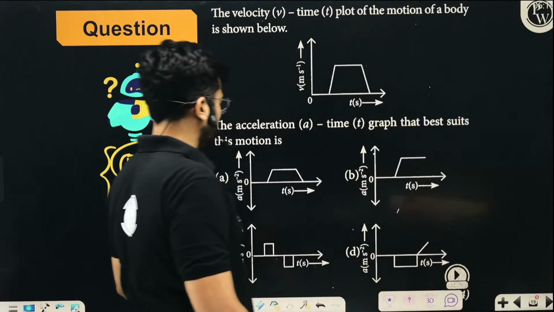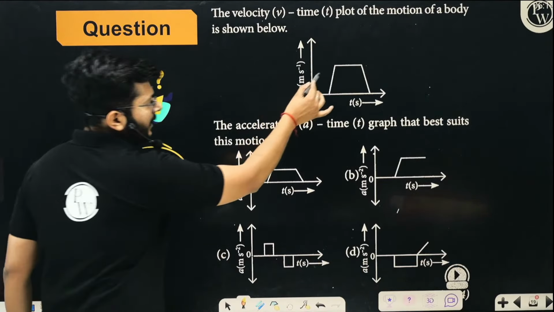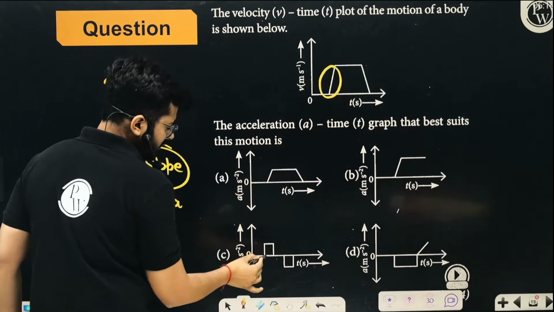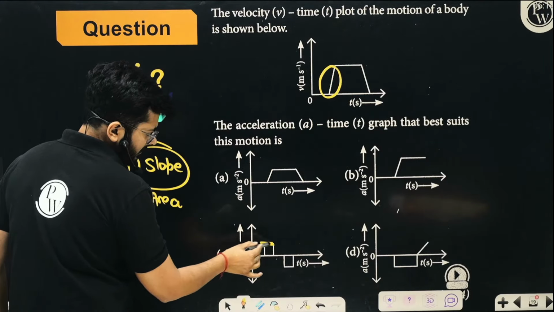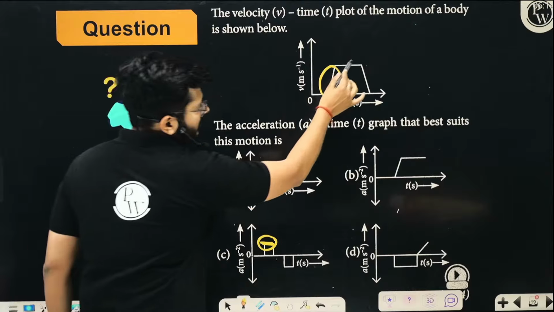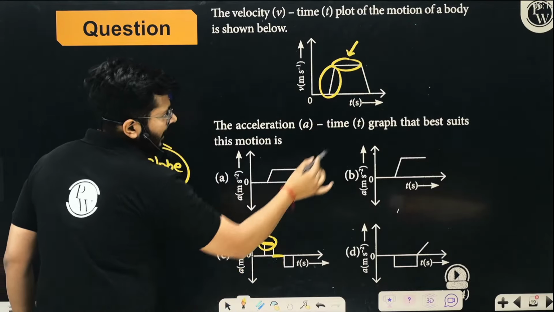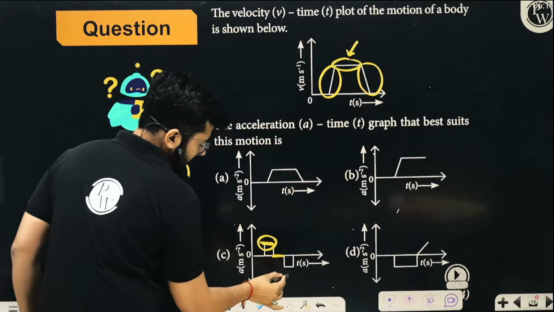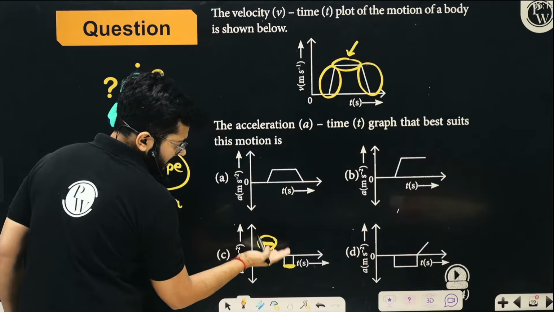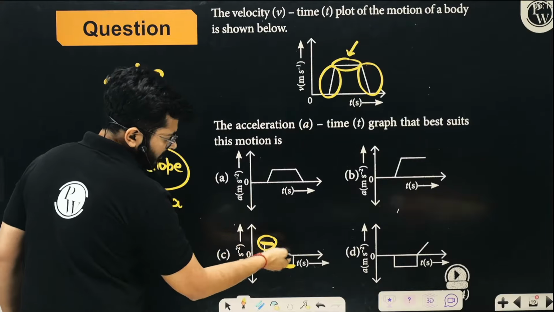So let's have a look at the further part. Here you see that for this part, constant acceleration. For this part, there is no acceleration. And for this part, there is negative acceleration, but constant. So negative acceleration, but constant. You see that below the axis you have to draw.